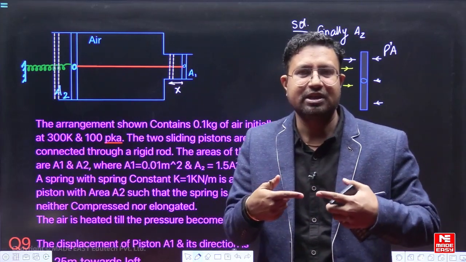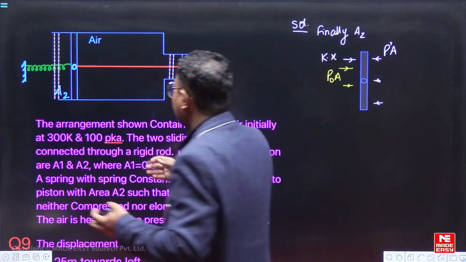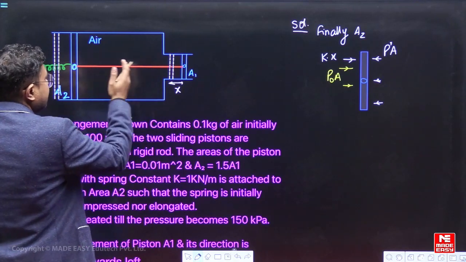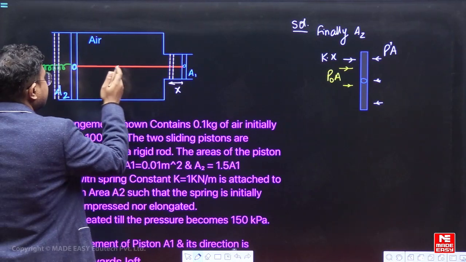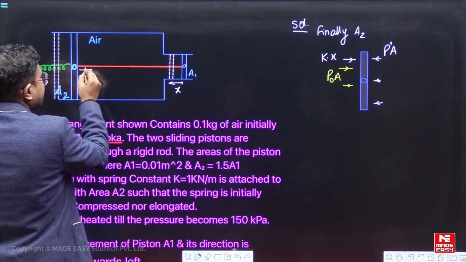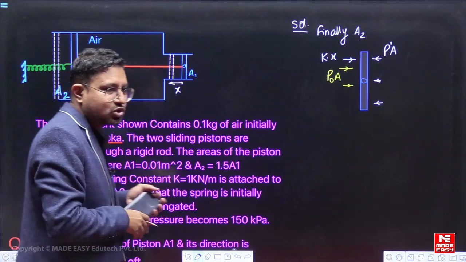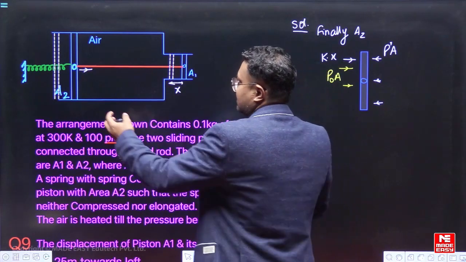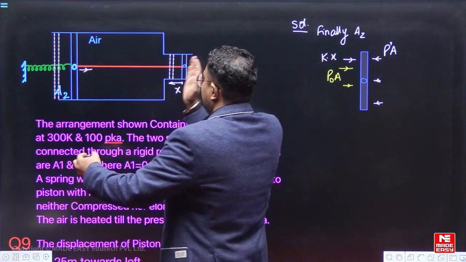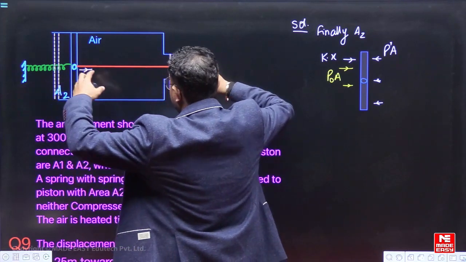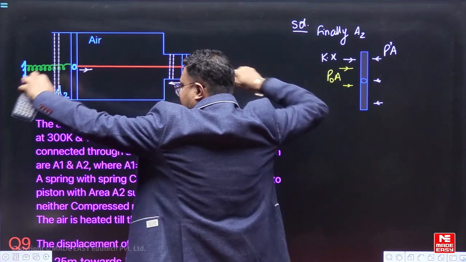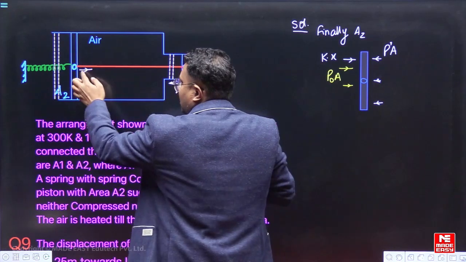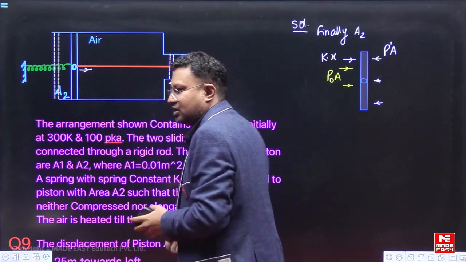So, there can be a tension in this rod, and I am assuming that whatever displacement is taking place is such that the rod develops a tension. The tension in the rod is trying to bring this piston inside and this piston also inside. So, this entire movement is trying to stretch the rod. So, the tension applied by this rod on this piston, I am assuming it to be inward. This is my assumption, right?